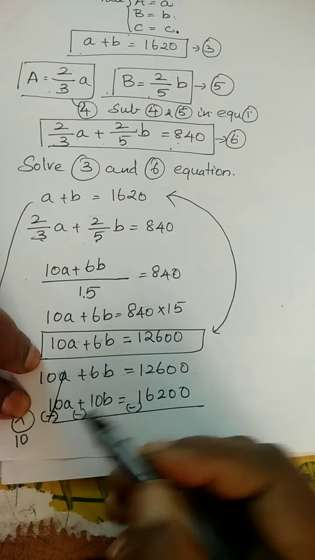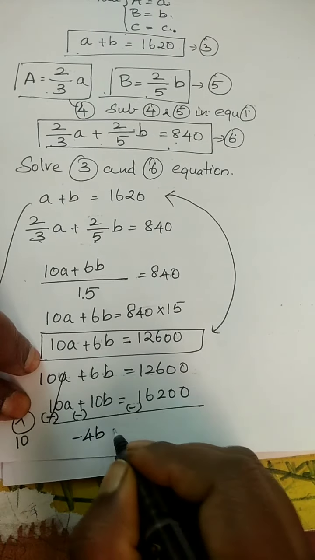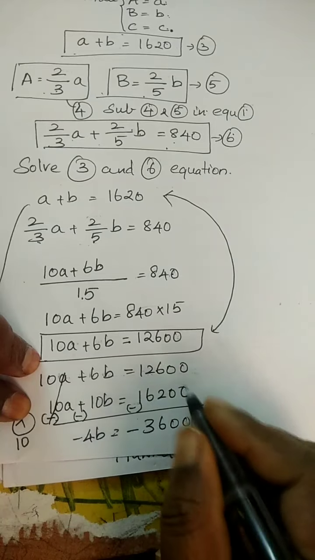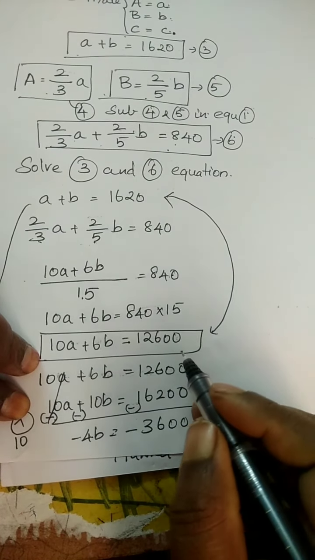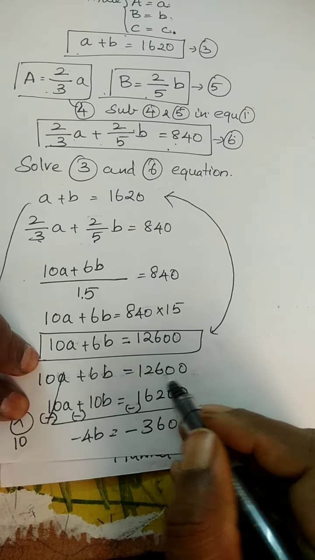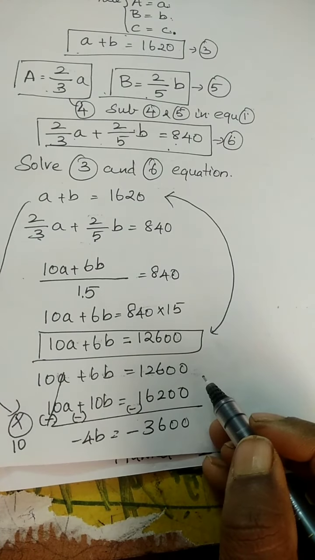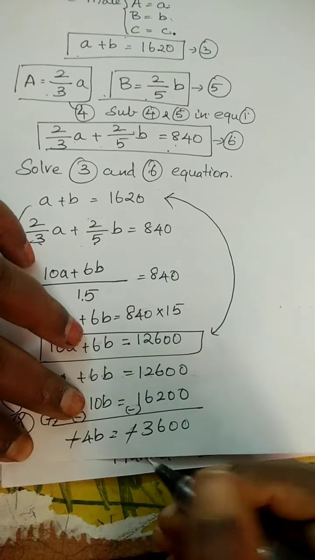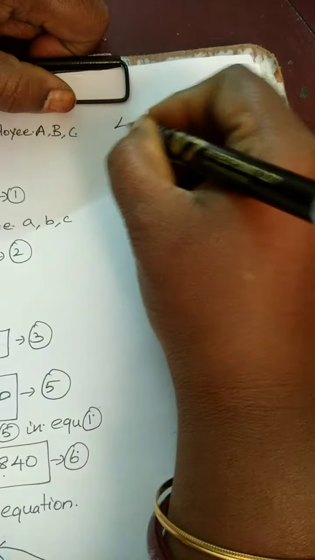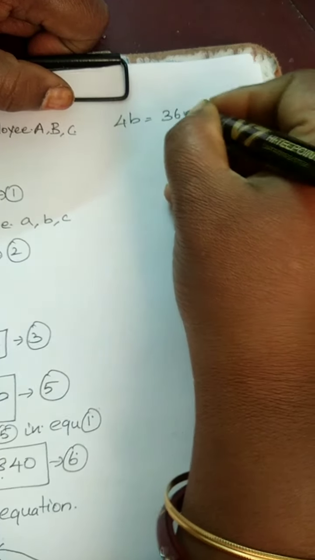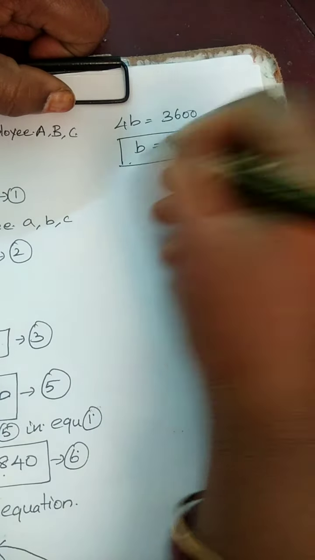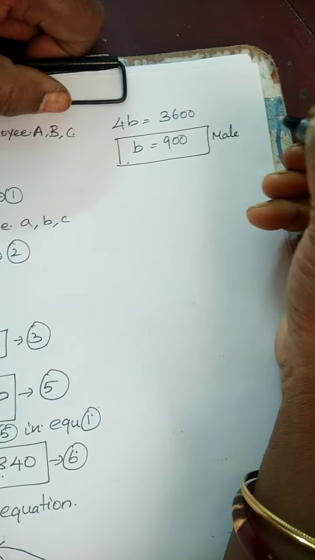Now 10A minus 10A gets cancelled. Here minus 4B and here minus 3600. 0, 0 gets cancelled. And then here, cancel minus symbol on both sides. Now 4B is equal to 3600. Therefore B is equal to 900. So small b represents male.